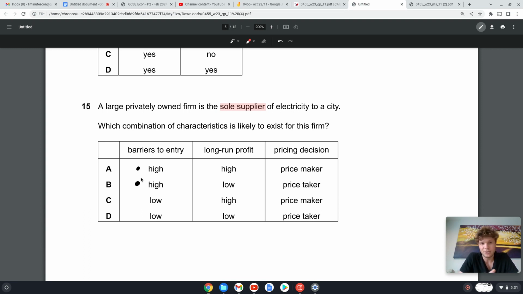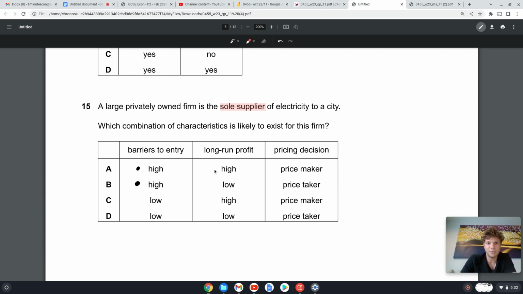Barriers to entry are things that stop firms from being able to start producing or selling this product. Maybe it's expensive to purchase all the capital. Maybe there are difficult rules from the government, a lot of paperwork you need to do. Or maybe the company that's already in the market is so well known that no one will buy from us anyway. So there must be some barrier to entry.